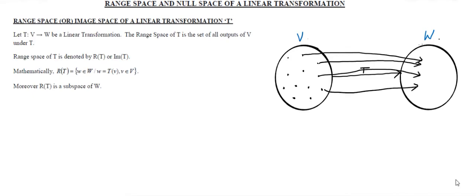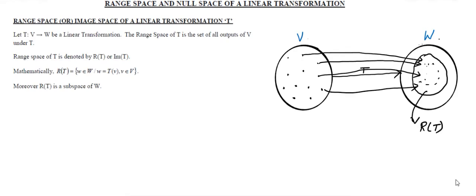I am just collecting only the set of all outputs, not the entire set W, not more than that. This set is called the range space of T.